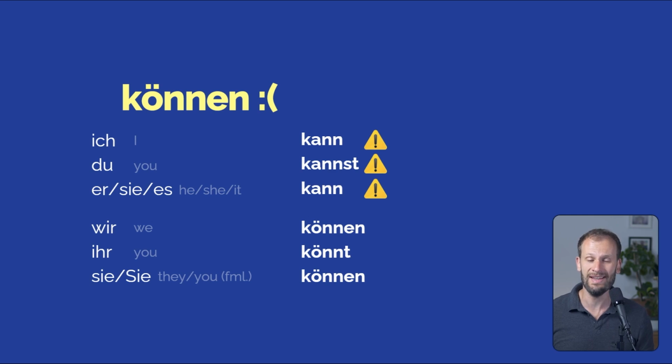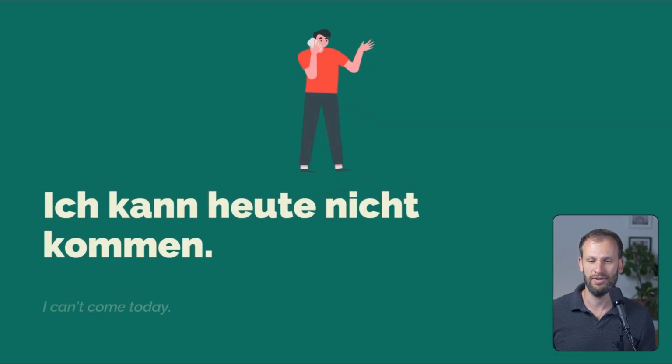So there is no E for the first person singular. Ich kann, no E at the end. And there is no T for the third person singular. Er, sie, es kann, no T. That's the conjugation. Let's move on to take a look at some examples now.